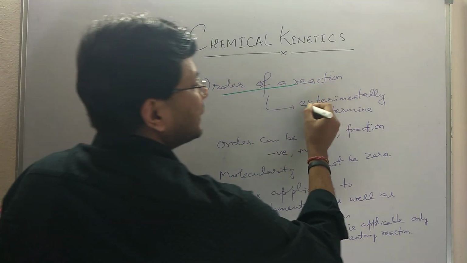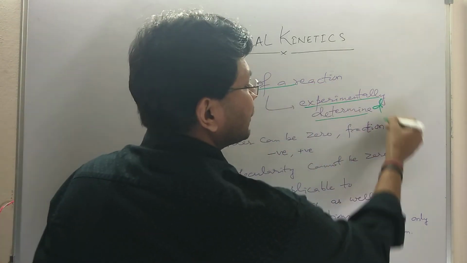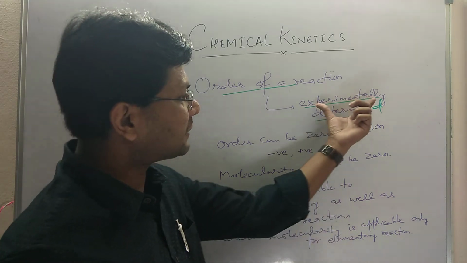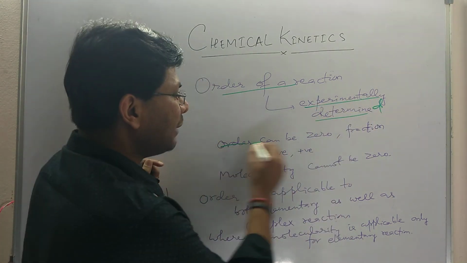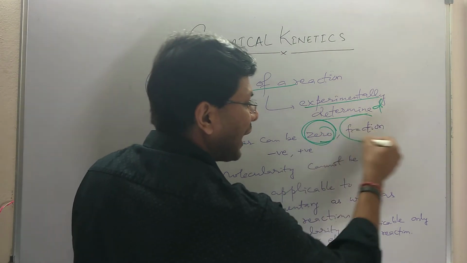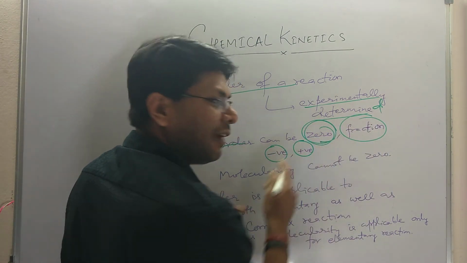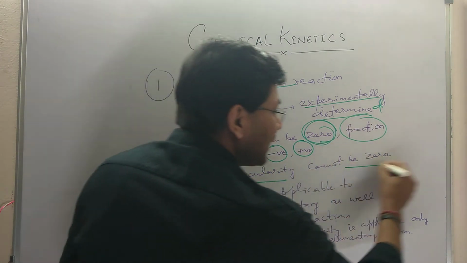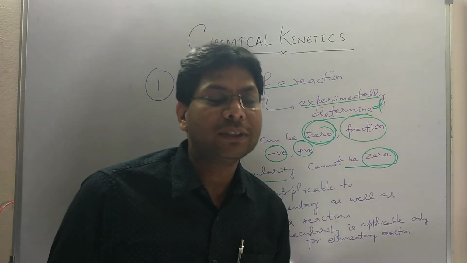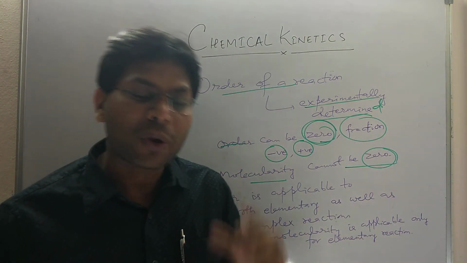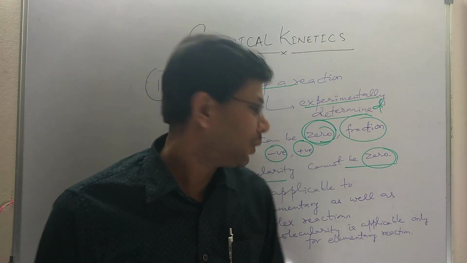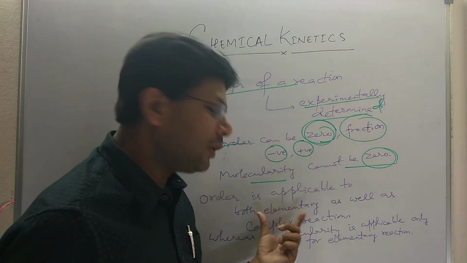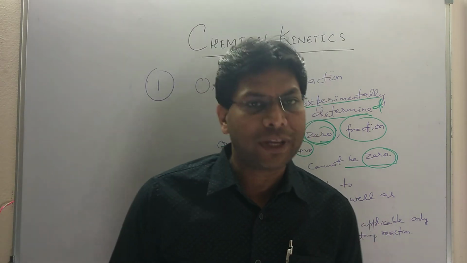Order of a reaction is an experimentally determined quantity, which I have also spoken about in my previous lecture. Order can be zero, fraction, negative, positive, anything. But molecularity of a reaction cannot be 0. If molecularity is 0, you are not keeping any reactant, so how can you expect a product? Order is applicable to both elementary as well as complex reactions.